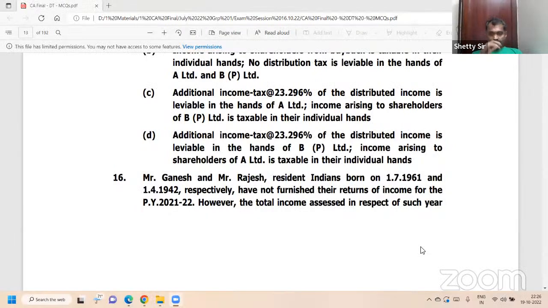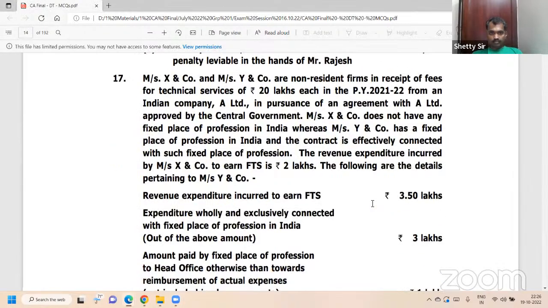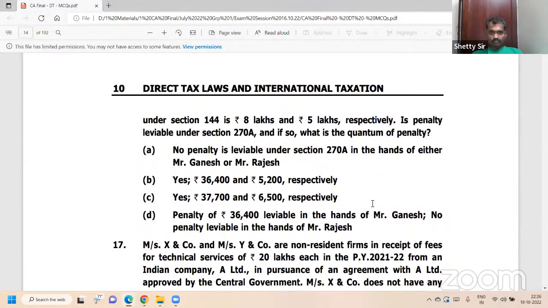Read. However, the total income assessed in respect of such year under section 144 is 8 lakhs and 5 lakhs. Adjustment, Ashok sir, your favorite section, 140, isn't it? 8 lakh and 5 lakh respectively. So on the right side, only 5 lakh. No tax. Why no tax? 80 years, 5 lakh basic exemption. 5 lakh is the limit. 5 lakh is the basic income.